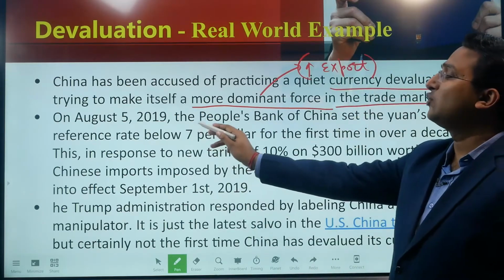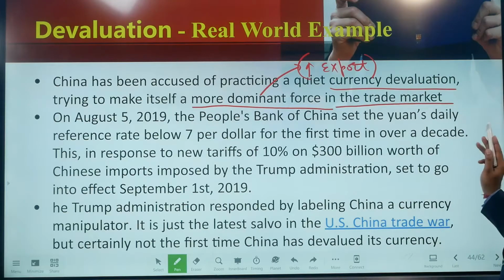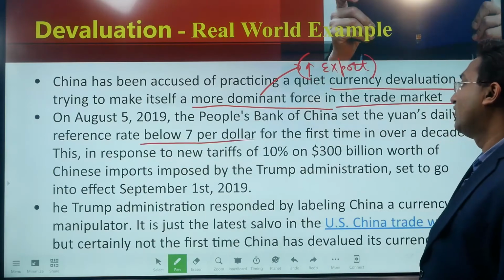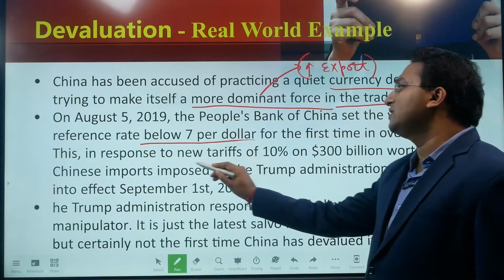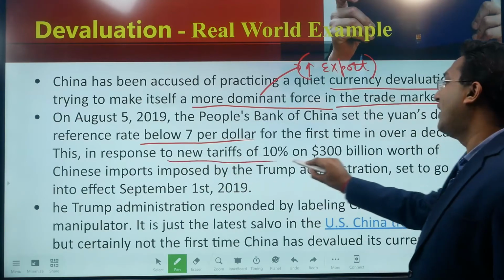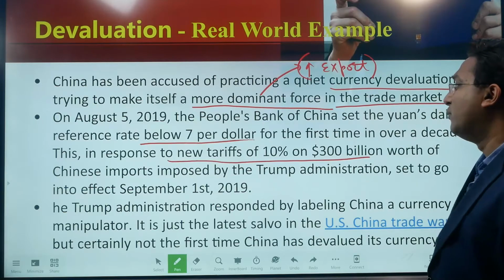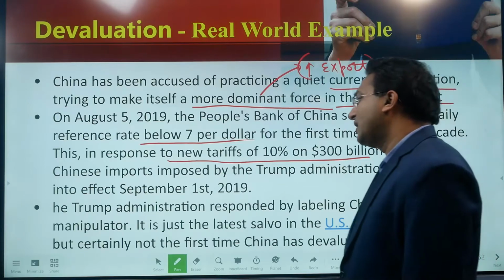On August 5, 2019, the People's Bank of China set the yuan's daily reference rate below 7 to the dollar for the first time in over a decade. This was in response to a new tariff of 10% on $300 billion worth of Chinese imports imposed by the Trump administration, set to go into effect from September 1, 2019.